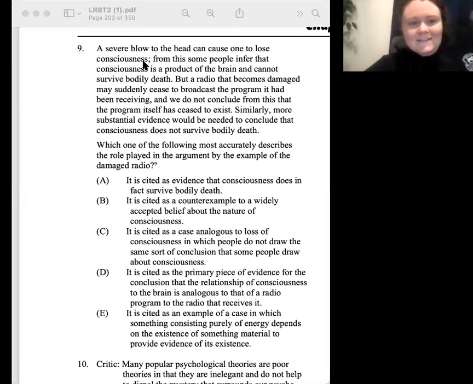Okay, so number 9 says, a severe blow to the head can cause one to lose consciousness. From this, some people infer that consciousness is a product of the brain and cannot survive bodily death.